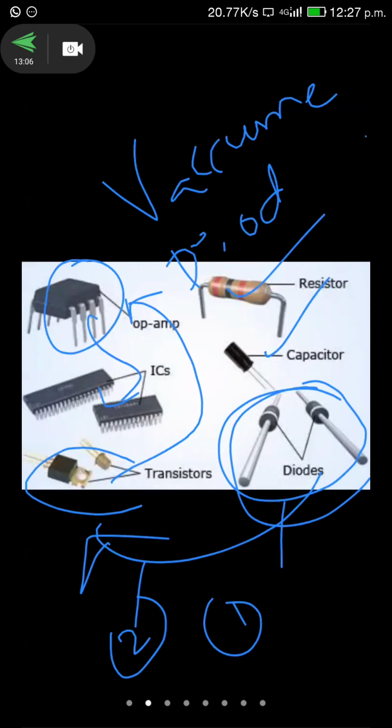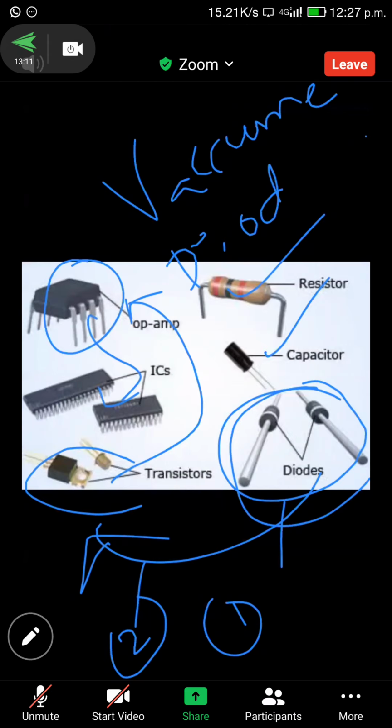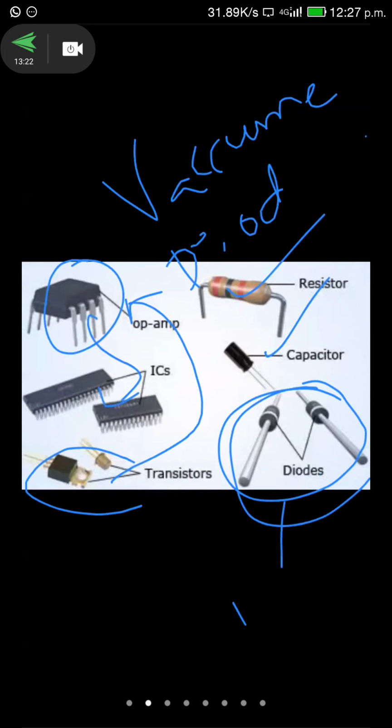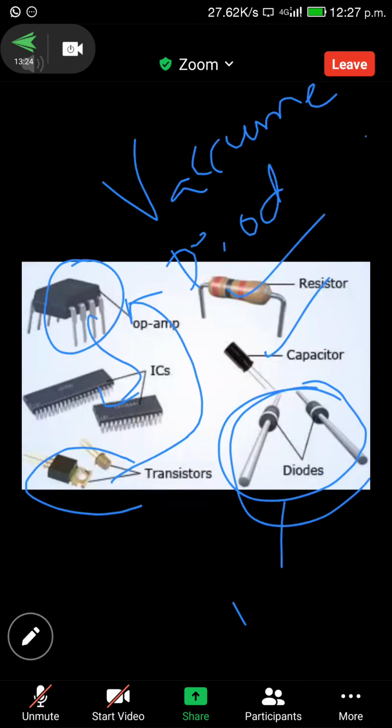Million means how much? Six zeros. So one million means 10 lakhs. We have millions of transistors in ICs.